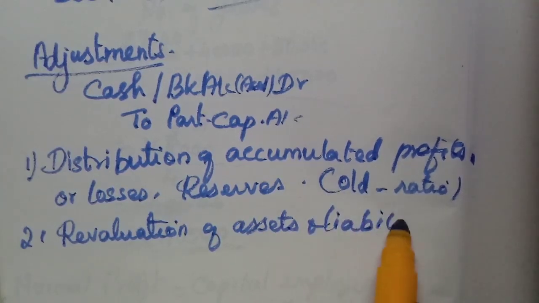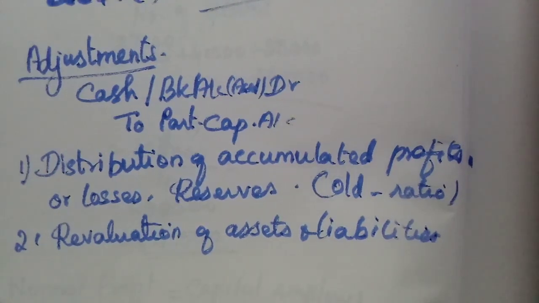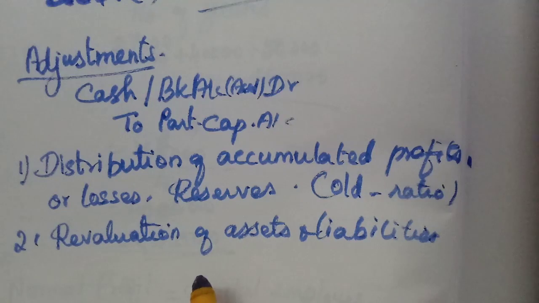When they revalue the assets and liabilities on the date of admission, if there is any profit, that should be transferred to the partner's capital account. If there is a loss at the time of revaluing the assets, then that will be debited to partner's capital account.